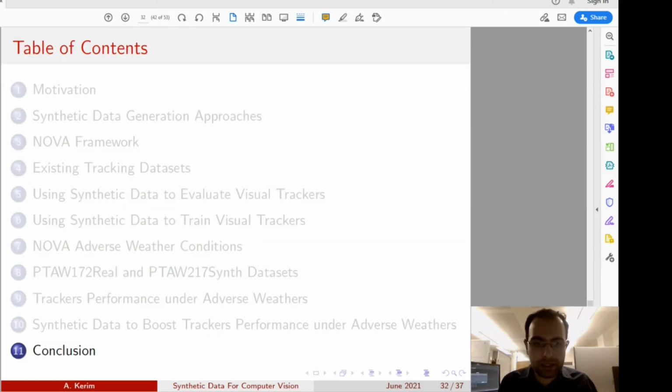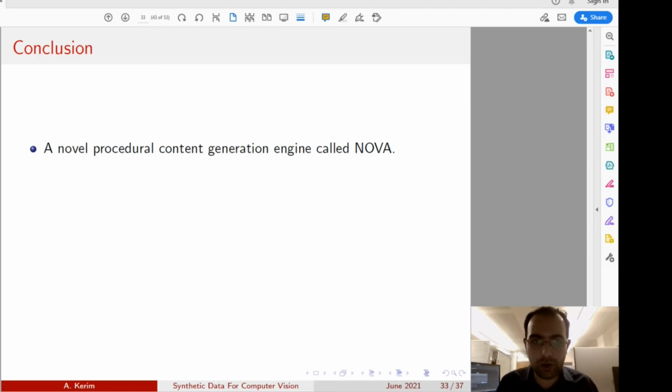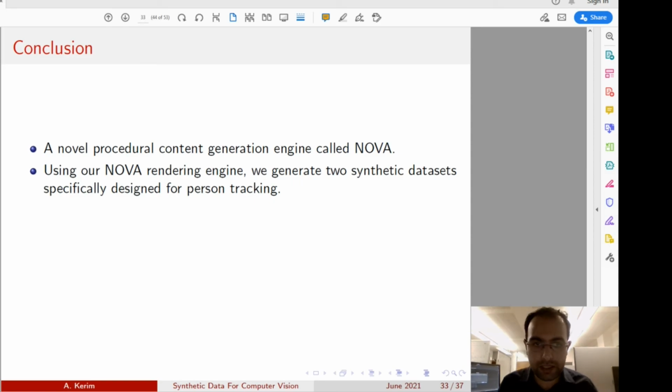Now, let's conclude what we have presented so far. First of all, we presented a novel procedural content generation engine called Nova, and this engine is capable of generating an unlimited number of synthetic sequences that are diverse and photorealistic.